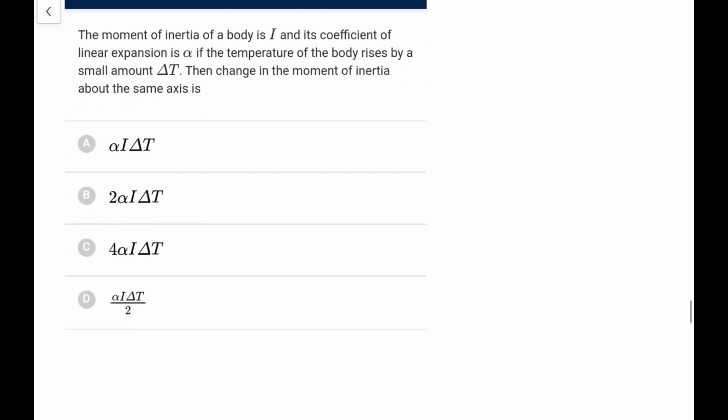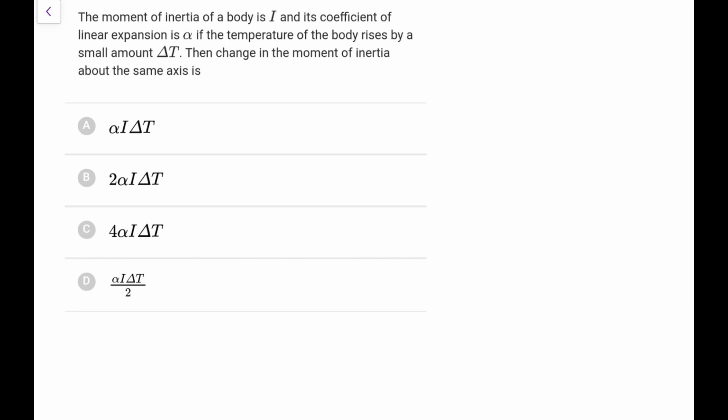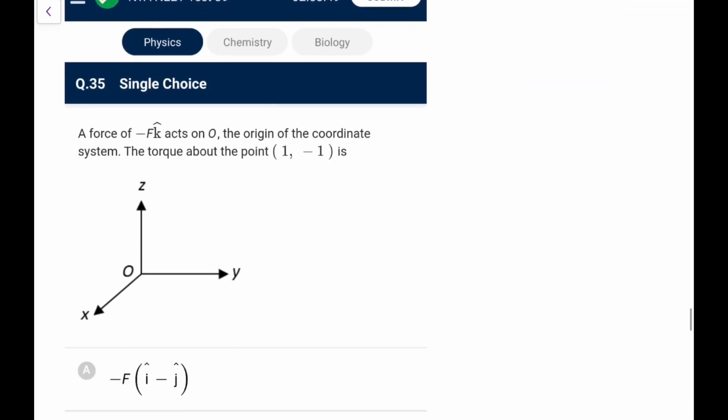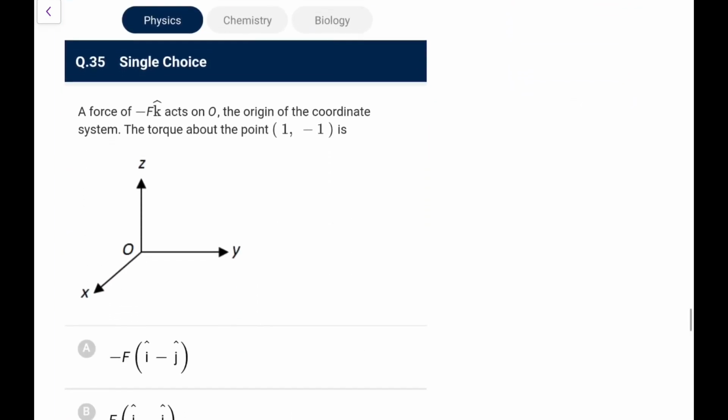Next one. The moment of inertia of a body is I and the coefficient of linear expansion is alpha. If the temperature rises by delta T, the change in moment of inertia about the same axis? You know moment of inertia is proportional to r square. So for small changes, delta I by I is twice of delta r by r, and delta r by r you know is alpha delta T. So delta I by I is 2 alpha delta T, so delta I would be 2 I alpha delta T. So I'll go for option B here. Next. Remember, mass doesn't change due to heating here.